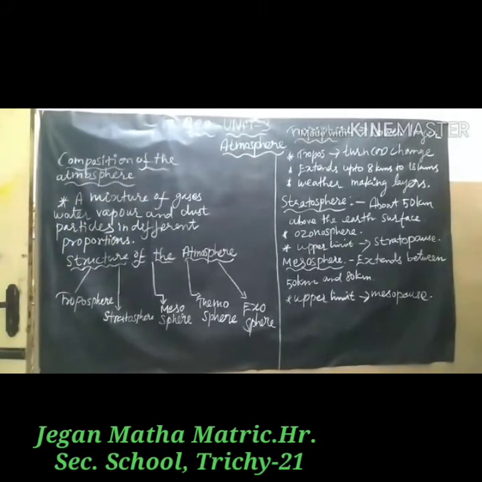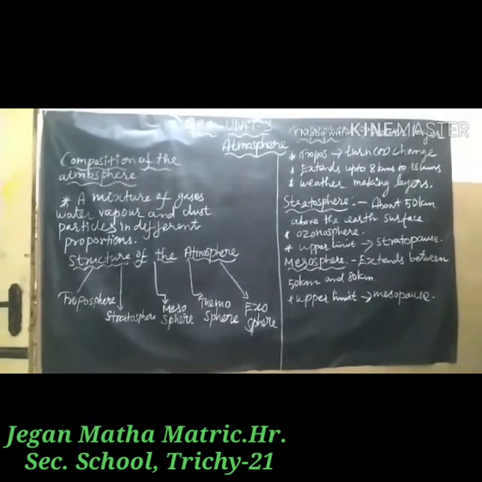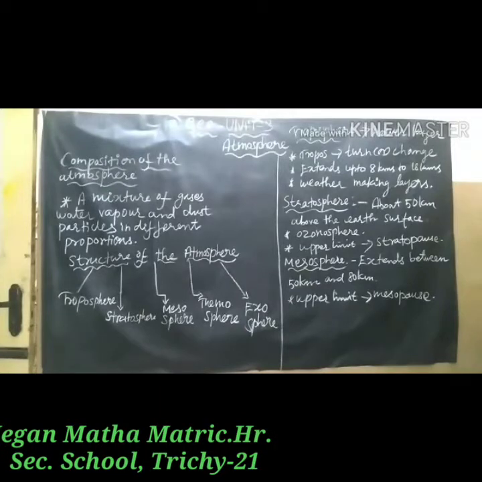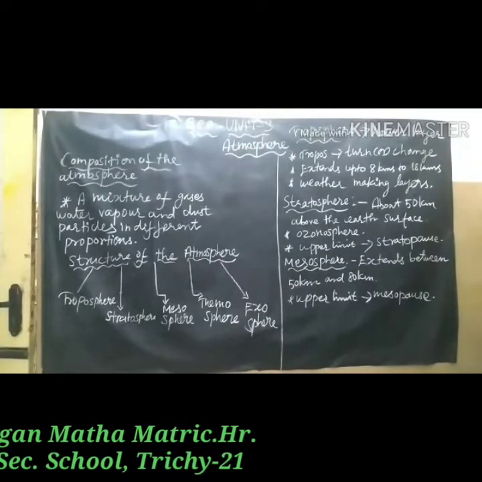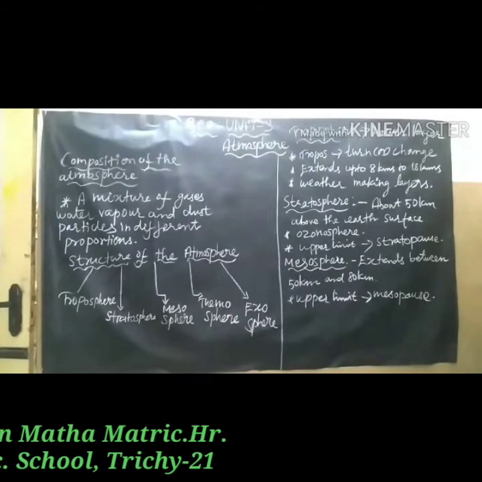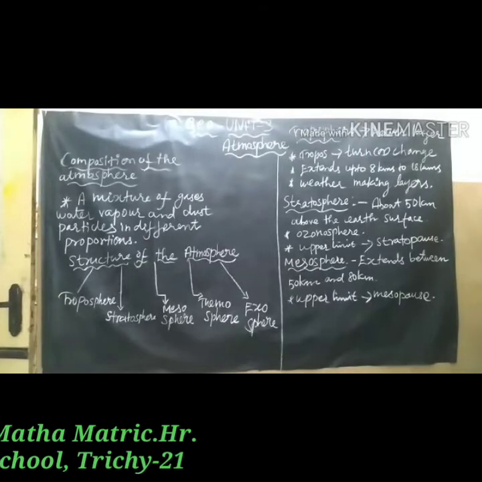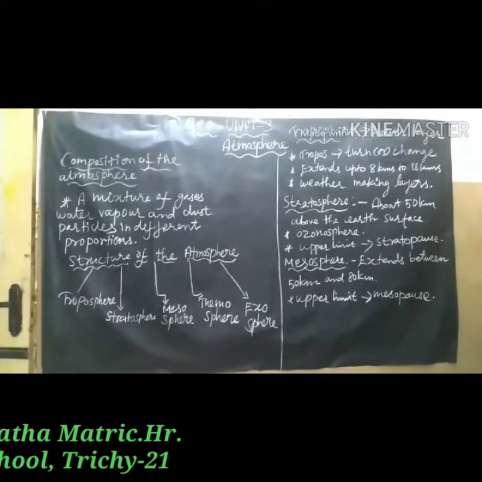Composition of the atmosphere. The atmosphere is a mixture of gases, water vapor and dust particles in different proportions. Nitrogen 78% and oxygen 21% are permanent gases of the atmosphere.